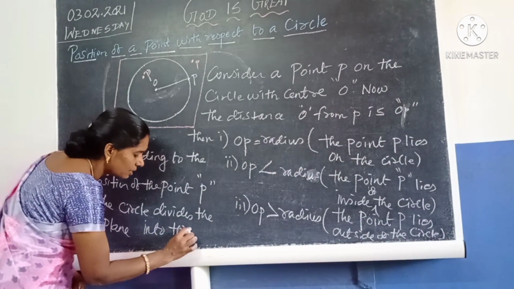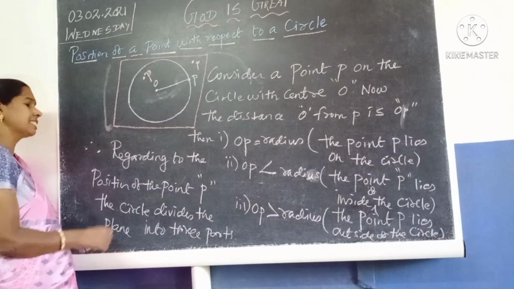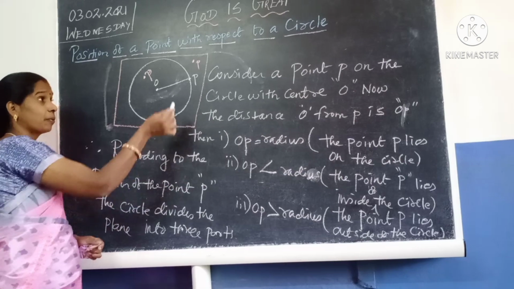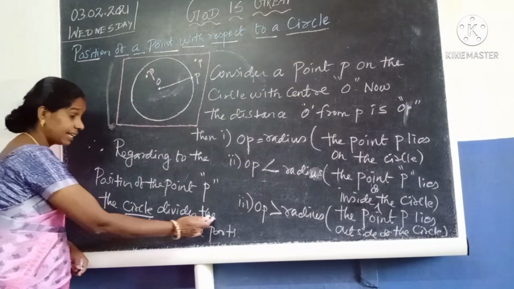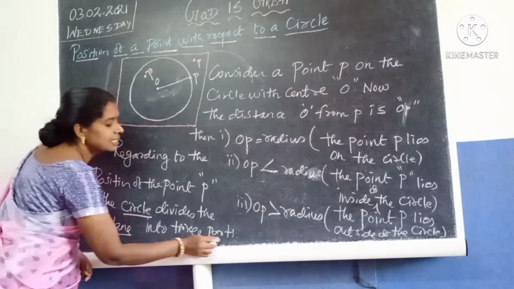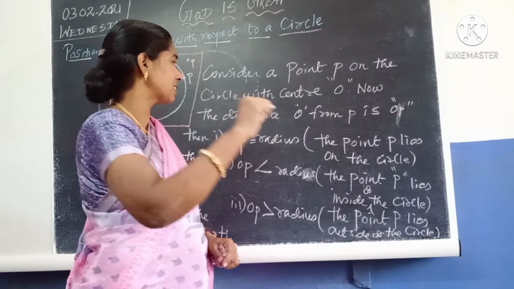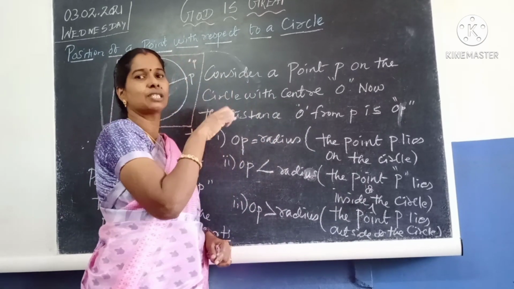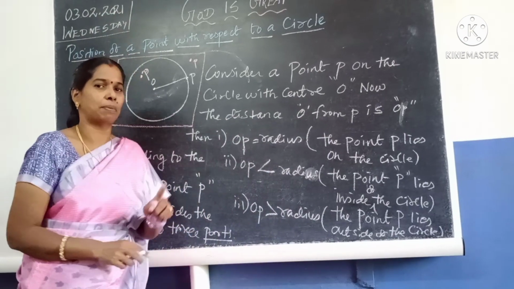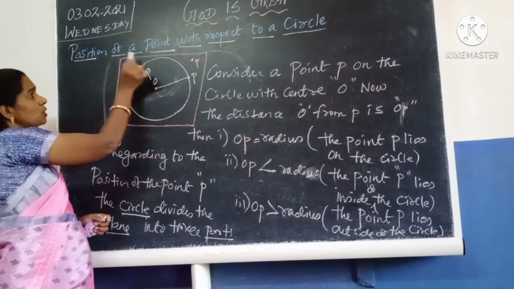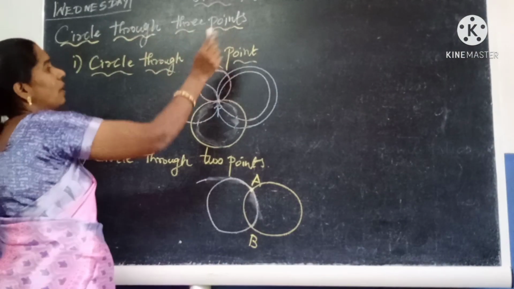This is a very important thing you have to keep in mind. The circle divides the plane into how many parts? 3 parts, because inside of the circle, outside of the circle, and on the circle. So the plane is divided by the circle into 3 parts. Okay, this is the position of your point with respect to your circle.